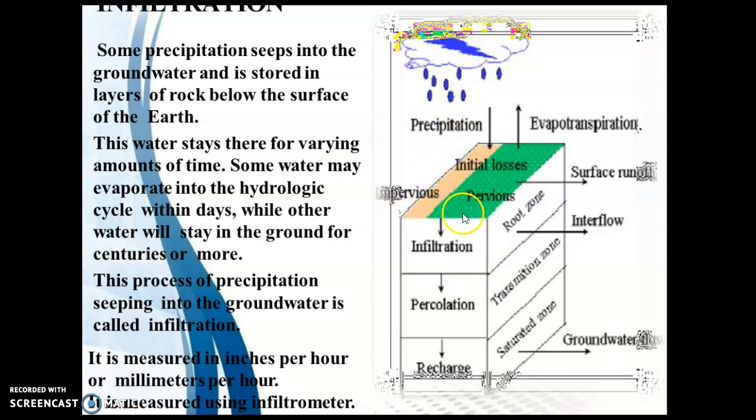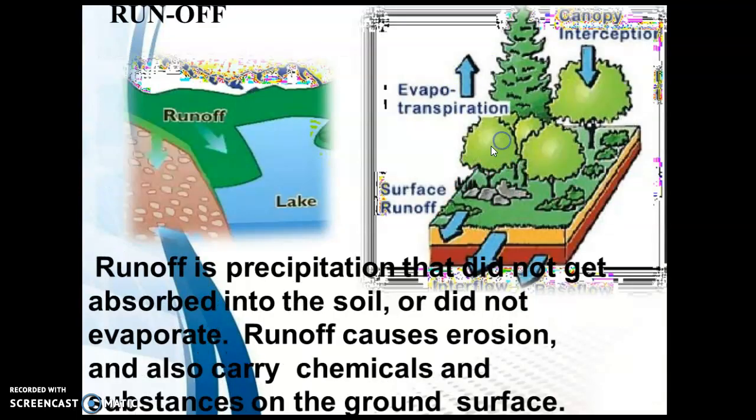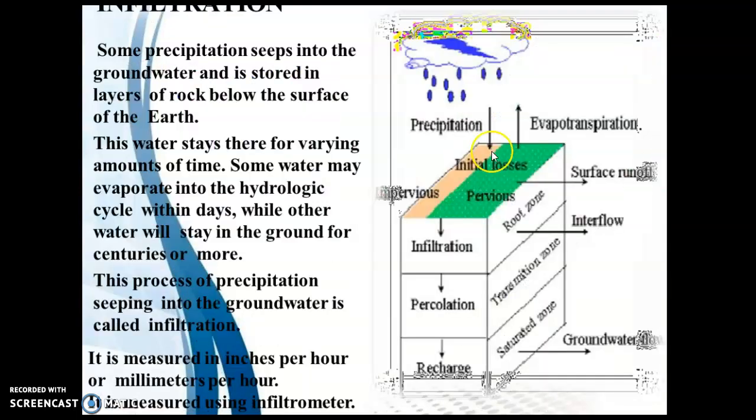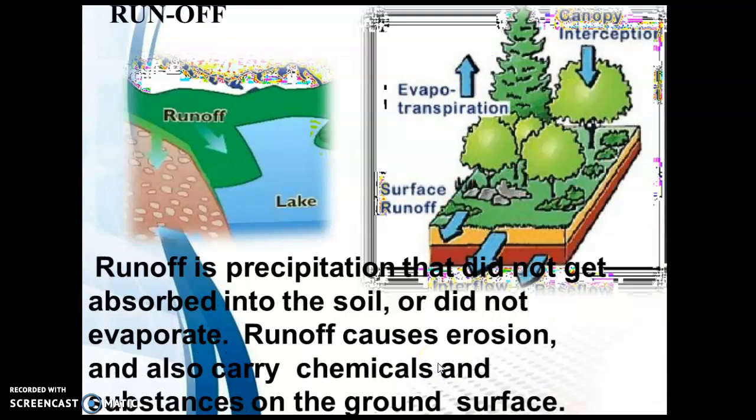In this image we show the process of infiltration. Here precipitation occurs, initial loss, that is surface runoff, and next here some water infiltrates, percolates into the rocks, and ground recharge occurs. Next is runoff.